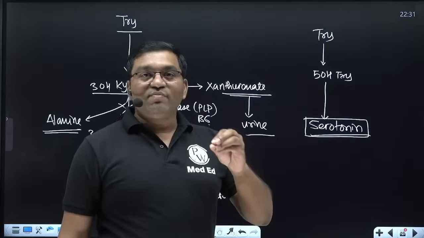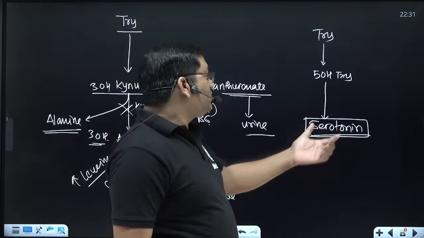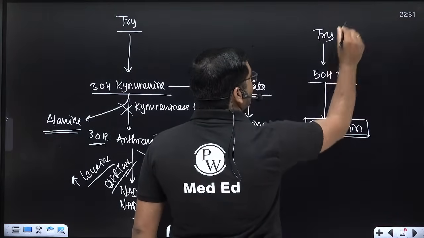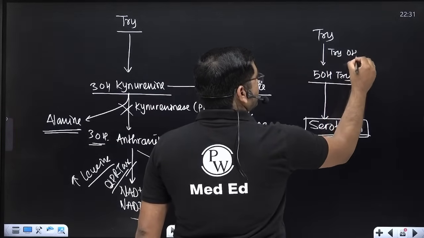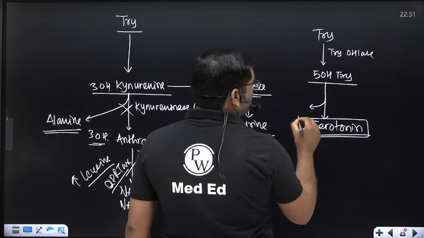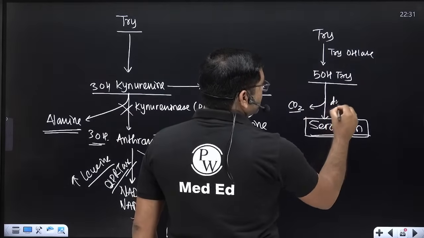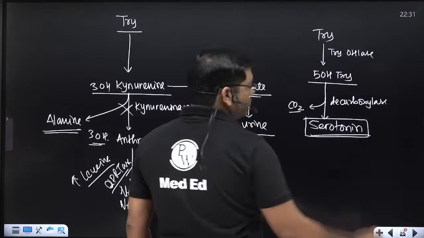It maintains the blood pressure. Tryptophan is converted into 5-hydroxy tryptophan by the enzyme tryptophan hydroxylase, and by decarboxylase it is converted into serotonin.